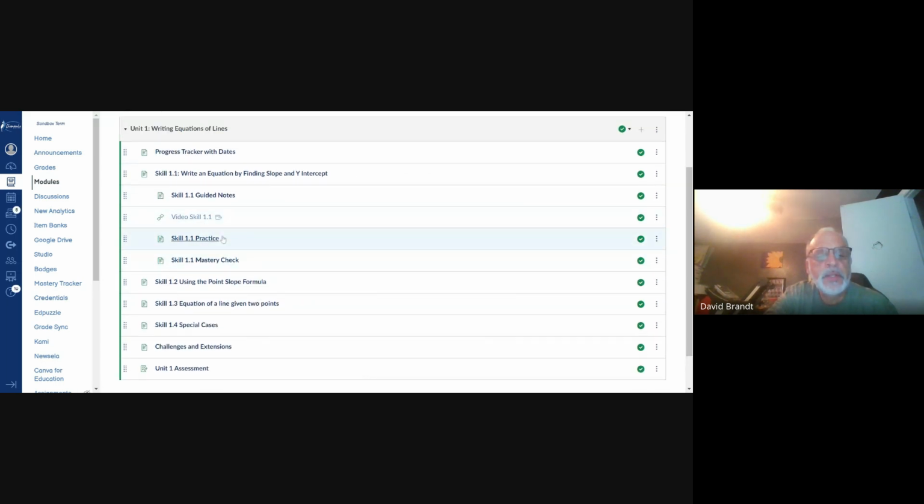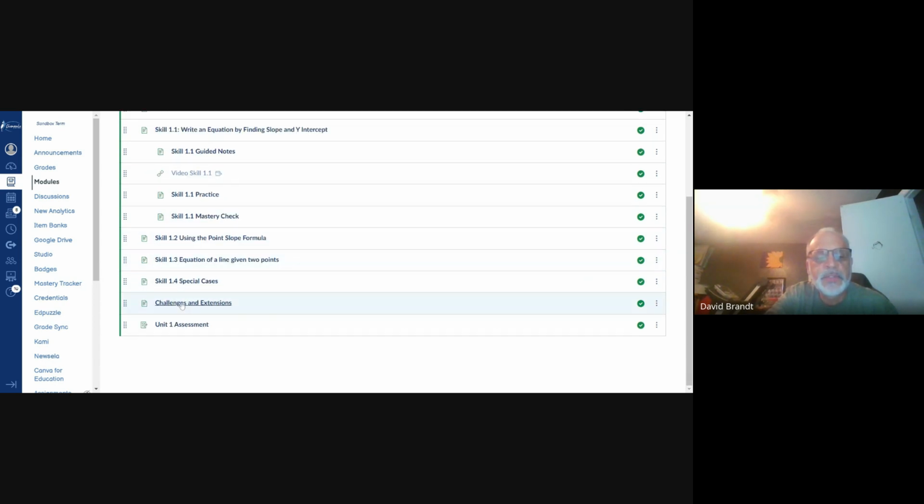Let's see, that was the practice. This is where the mastery check itself is actually located. This is on paper right here, but sometimes there will be assignments on Canvas that you'll take digitally, but you'll actually turn in your scratch work. So I'll bounce back and forth sometimes between paper and pencil, and sometimes I'll do digital. And the other skills are set up basically the same way.